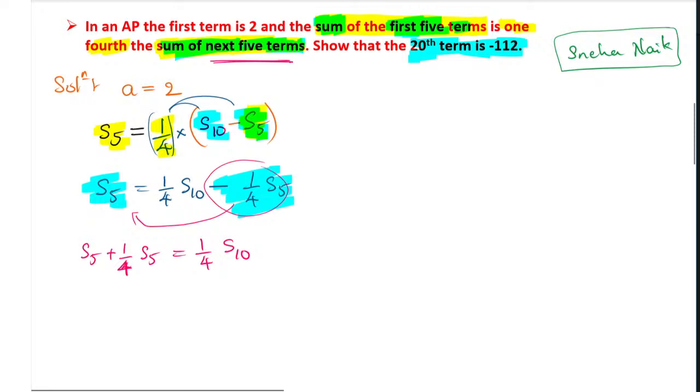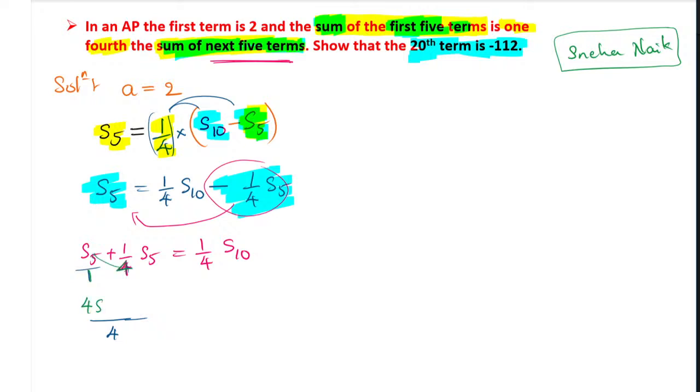Okay, now you take the LCM. Again, don't substitute the formula. Take the LCM. 1 and 4 LCM is 4 only. So write down that 4 as it is. Now that LCM will play a very important role. 4 is the LCM, 1 and 4 LCM is 4. This 4 will go up.